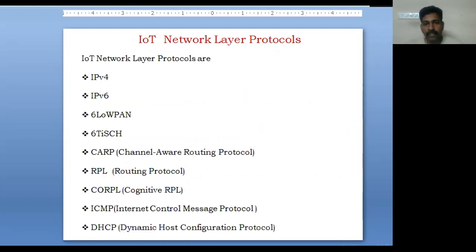So generally we have the IoT network layer protocols: Internet Protocol version 4, then IPv6, Internet Protocol version 6, then 6LoWPAN, then 6TiSCH, then CARP, then RPL, then CORPL, then ICMP, then DHCP. So slowly one by one we'll discuss network layer protocols, what happens in these network layers.